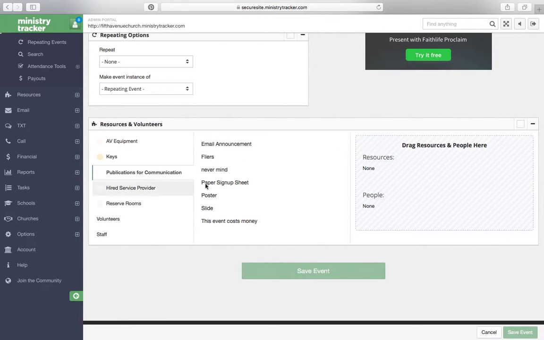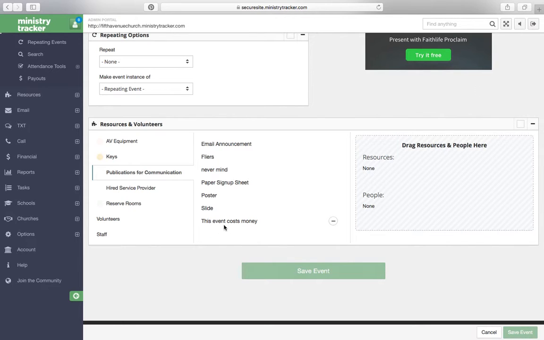Publications for communication, that's where you request flyers and things. So you would just click on this and it populates a list over here for what you're selecting. So if you want it announced in the emails, if you want a paper flyer for people to take home, sorry, this one I need to get rid of. If you need a paper sign-up sheet for people to sign up at the info table, we always make posters for things that we have a sign-up sheet or flyers, so click that if so. And then if you want something showing on the overhead while announced.